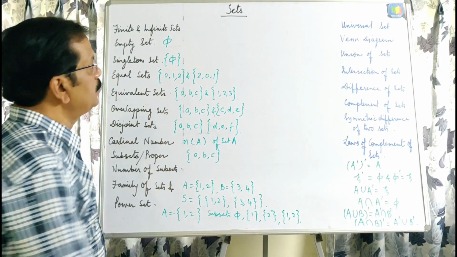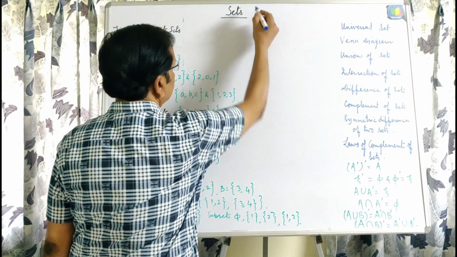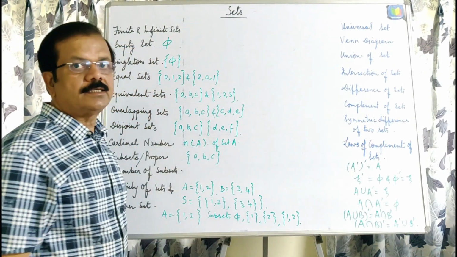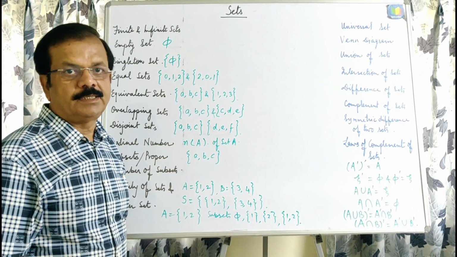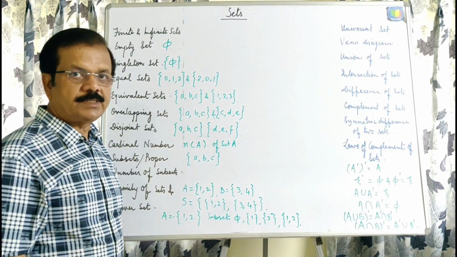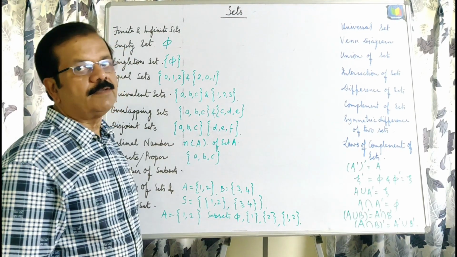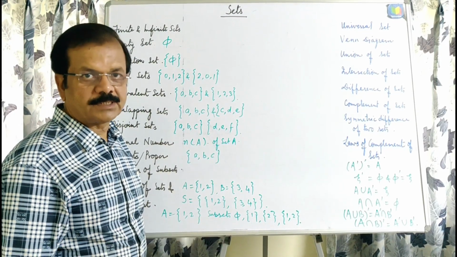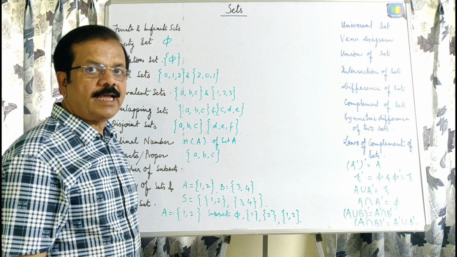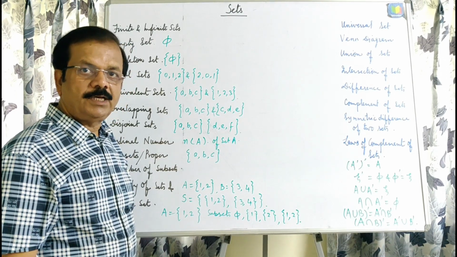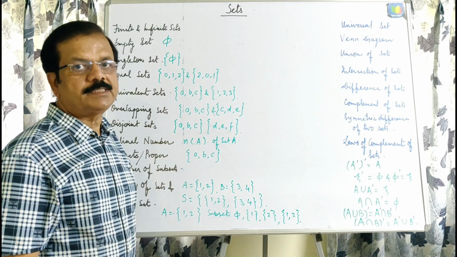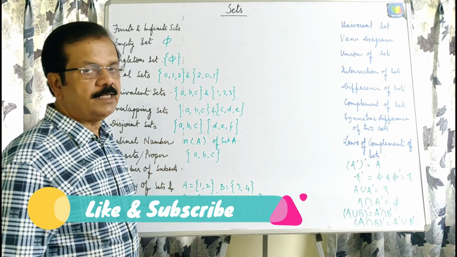First of all, try to understand the meaning of sets. A set is a well-defined collection of distinct objects. In many books it is given that a set is a well-defined collection of objects, but please write distinct objects, because the objects should be distinct. They cannot be the same. We will discuss this in detail.